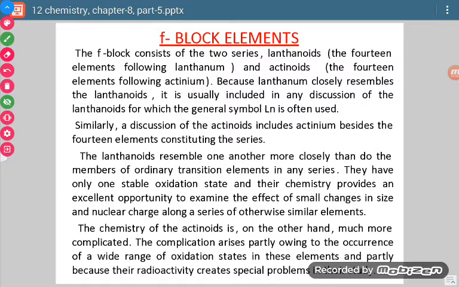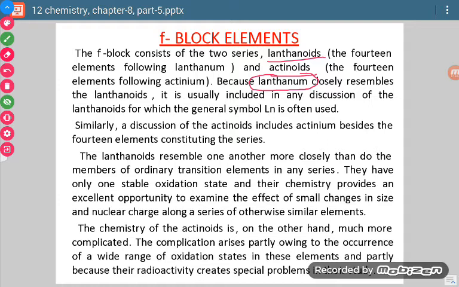Now, when we study these lanthanoids or actinoids, in lanthanoids we discuss lanthanum also along with the 14 lanthanoids. Similarly, we take actinium also when we discuss actinoids, because they resemble the next 14 elements, just like lanthanum resembles lanthanoids in its properties.